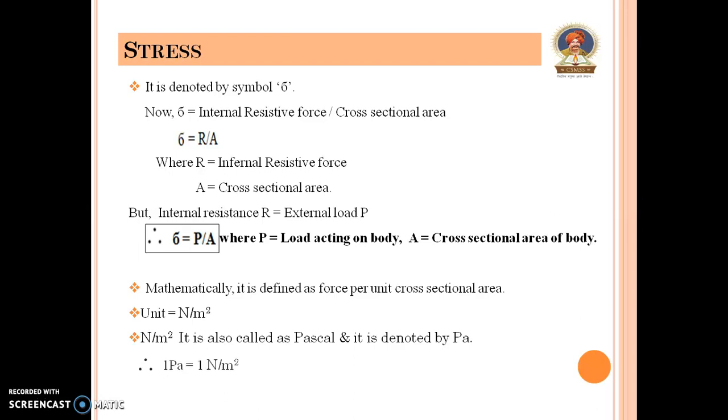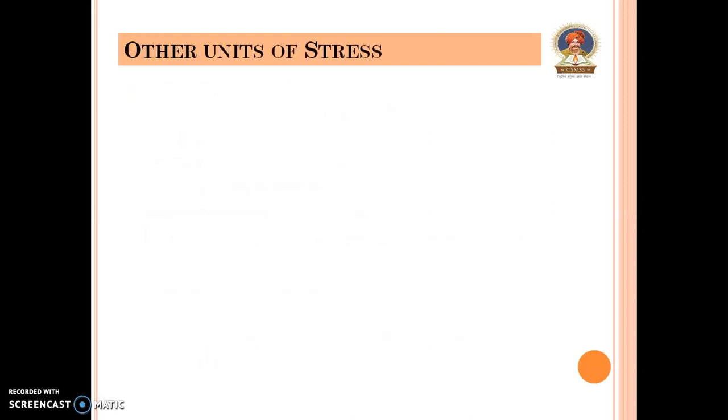Therefore, 1 Pascal is equal to 1 Newton per meter square. Some other units are kPa, kilopascal, meaning 10 to the power 3; MPa, megapascal, 10 to the power 6; and GPa, gigapascal, 10 to the power 9.